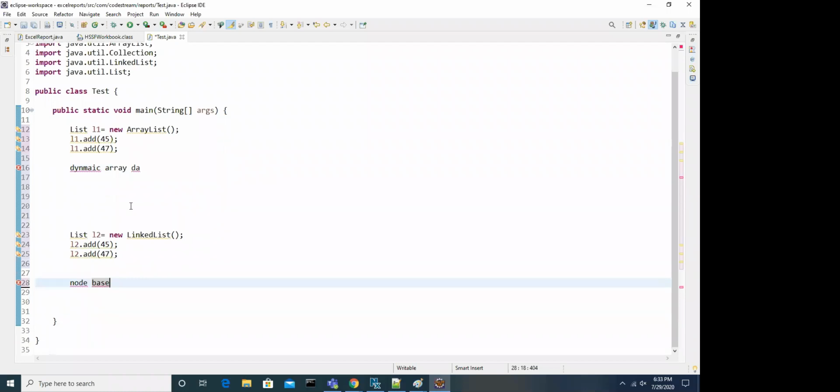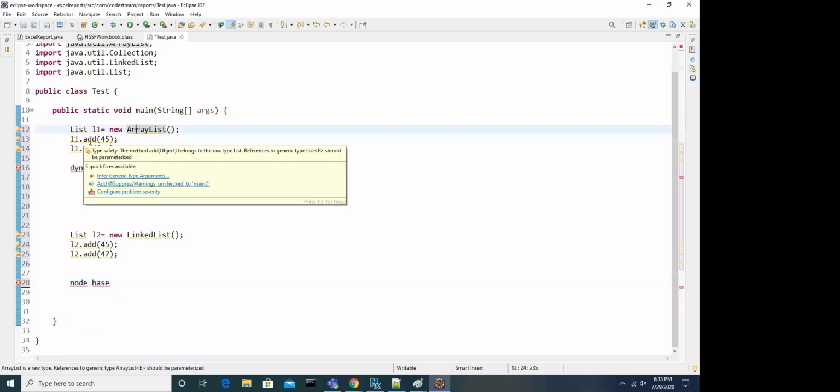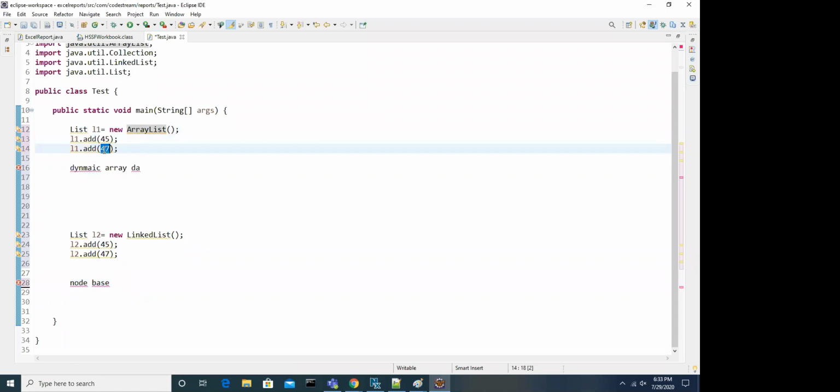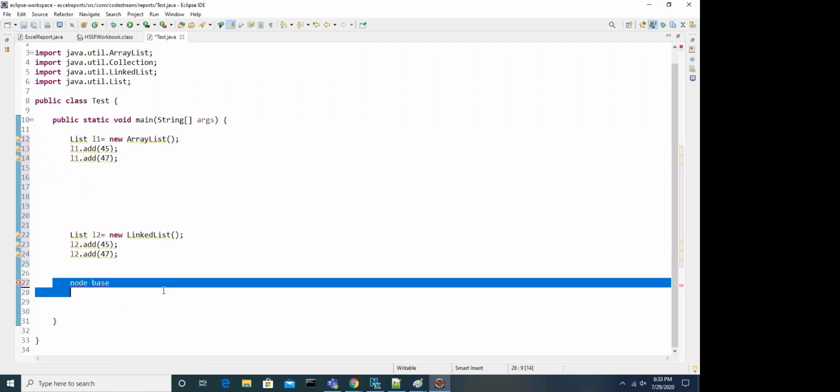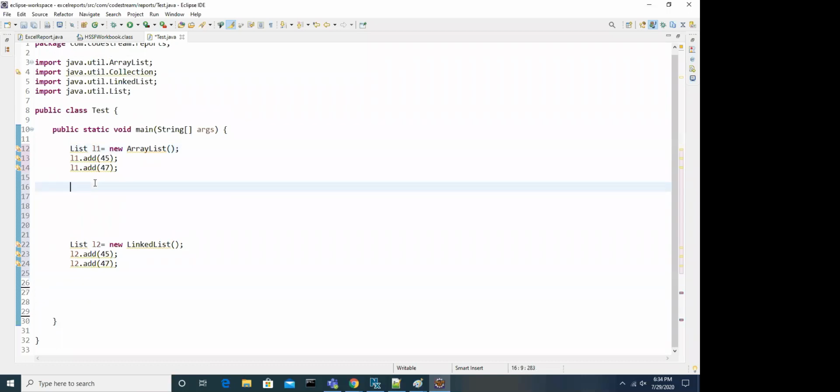Now our goal is adding objects to an ArrayList, simply calling a method and passing the value. That's it. Getting the values is also very easy, the coding and writing. But you have to understand the internal details of ArrayList, how it works, and LinkedList also.